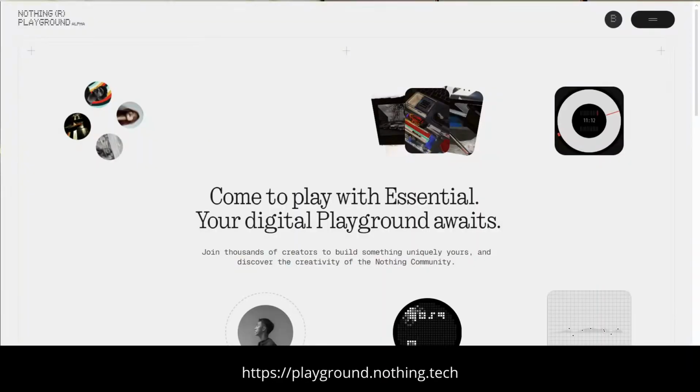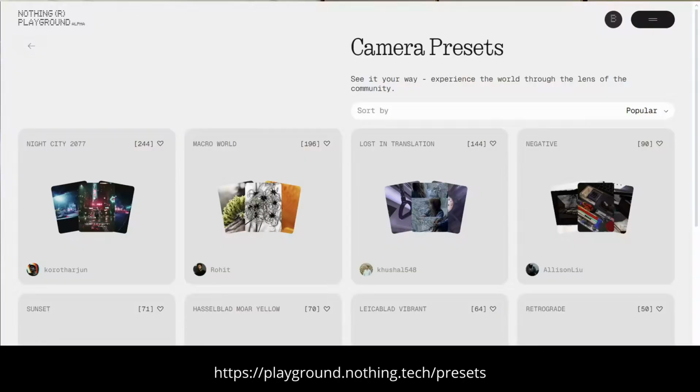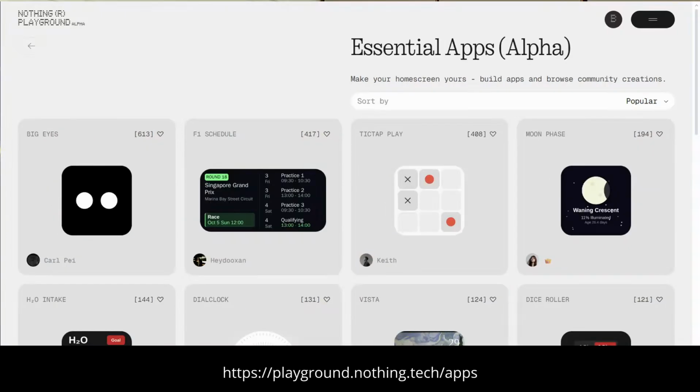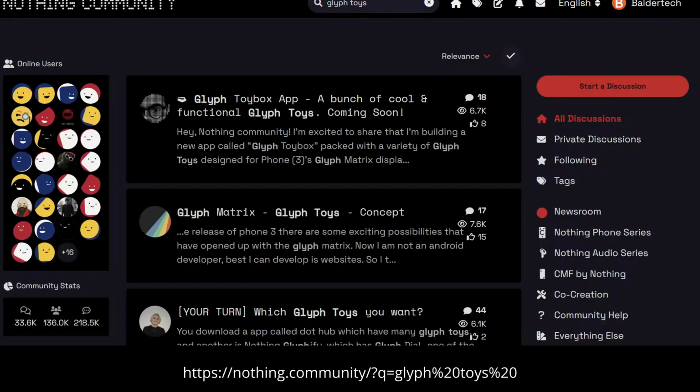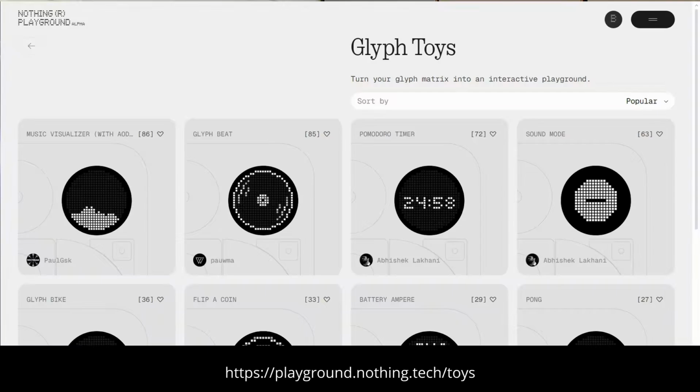And the Playground that I talked about is like a shared space where people from the Nothing community can upload their own camera presets, EQ profiles, these new Essential Apps, and the Glyph toys. So this is something that we've been waiting for a long time, like not having to go and search up Glyph toys on nothing.community and pray that you can find a download link. Instead, you can just find them all here on one website called the Playground, and it's all the community created assets for Nothing phones.